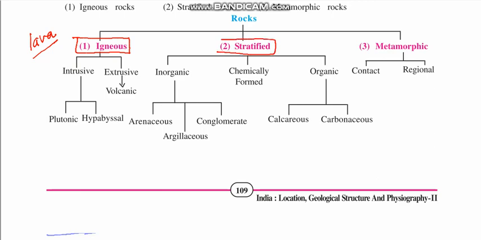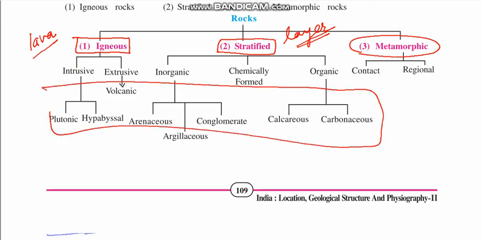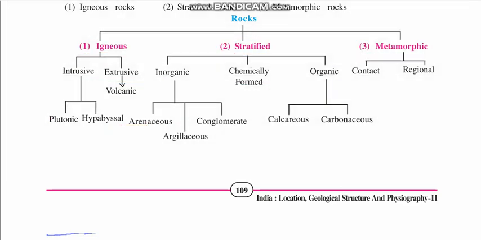Stratified rocks are rocks which are formed due to the formation of layers. And metamorphic rocks are rocks which are formed out of these two rocks. So mainly there are three types of rocks: igneous rocks, stratified rocks, and metamorphic rocks. These are the different forms of them. We don't have to remember them, so we'll start going further.